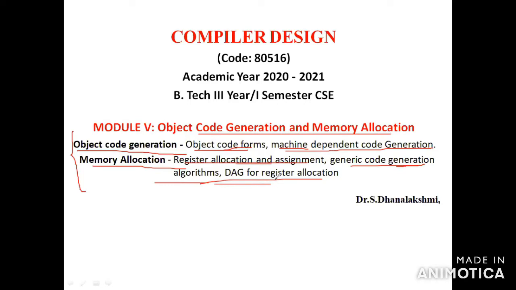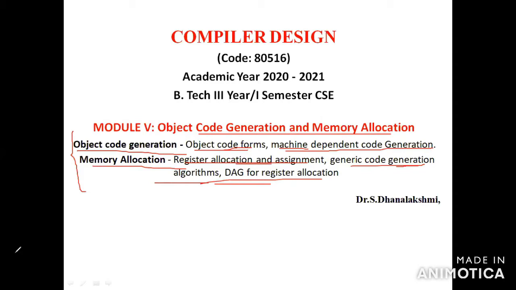So what is code generation? Code generation is the last phase of the compiler. What are the phases of the compiler? Lexical analyzer, syntax analyzer, semantic analyzer, intermediate code generation, code optimization, and the last one is code generation. So code generation is the final, sixth phase of the compiler. Then, this is the backend of the compiler.